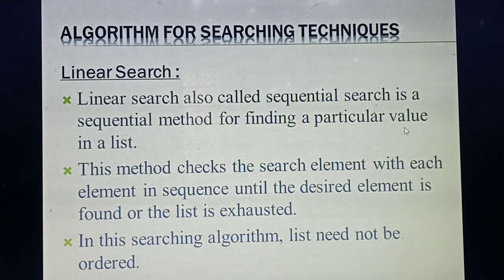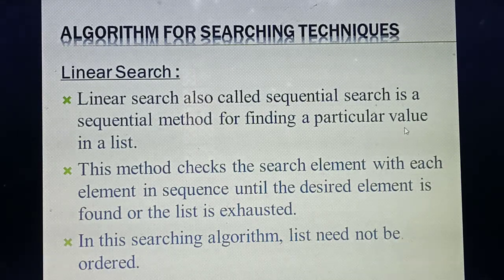Again and again I am telling you, same way you need to write. In a 5 mark question, if they ask to explain the linear search algorithm, you need to put the heading linear search algorithm, then write these 3 points, the definition. Then you need to write the pseudocode, which I will explain next.